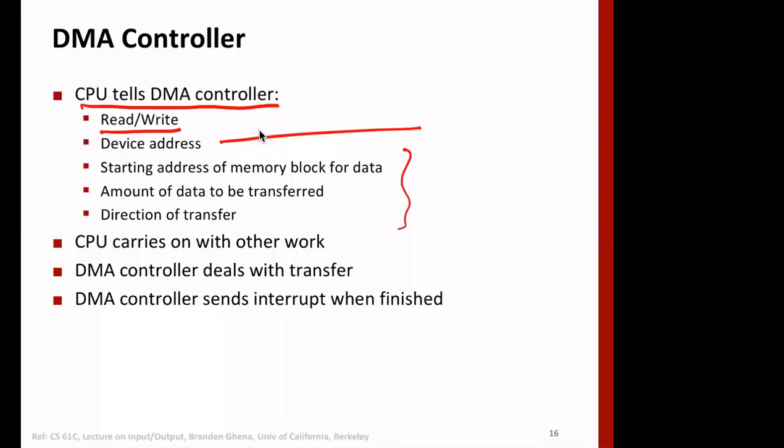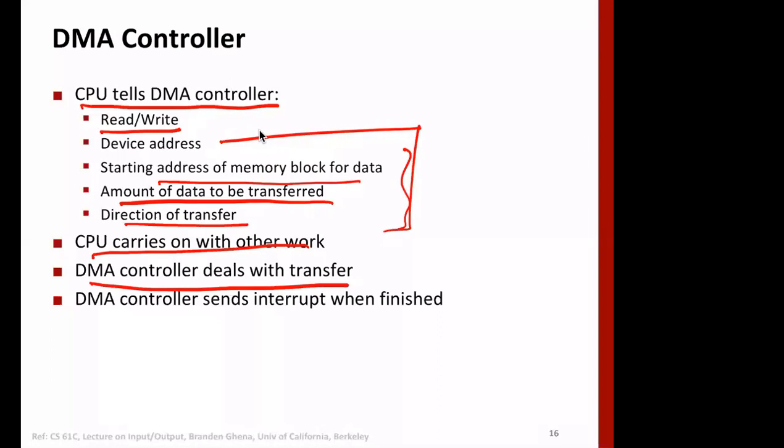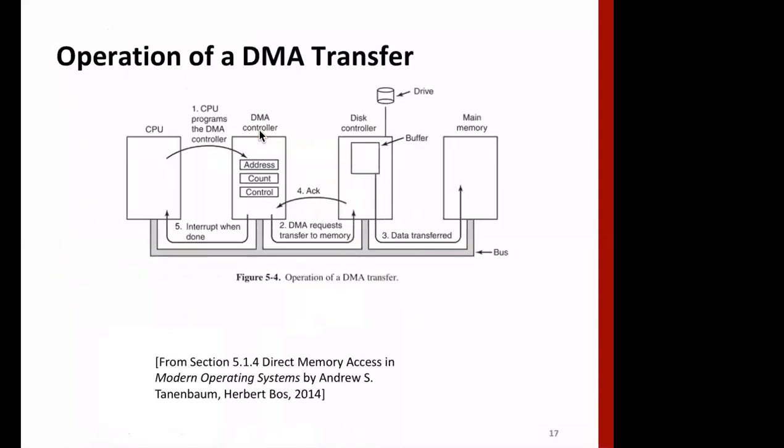For example, the starting address of the memory block of data, the amount of data to transfer, the direction of transfer, and so on. Once the CPU tells this to the DMA controller, the CPU is free. It can do whatever task it is doing, and restart the process which has stopped. The DMA controller deals with the transfer, and at the end it sends an interrupt that the job is complete.